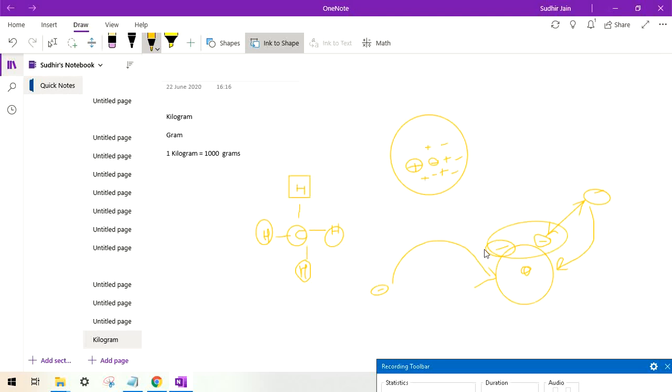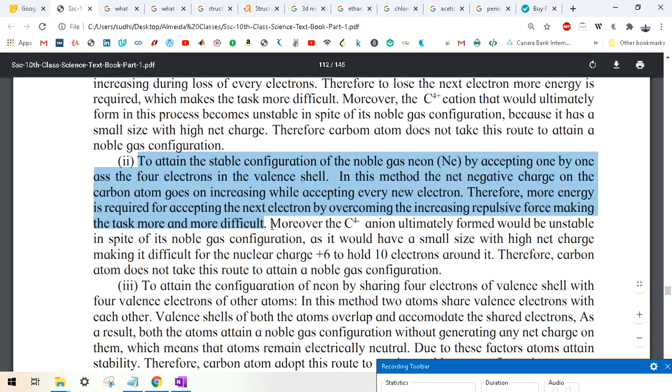So they will again repel each other. Repel means they will not allow this electron to enter the orbit because they are of the same charge. So that's why it is written that more energy is required for accepting the next electron, because it has to overcome the increasing repulsive force, making the task more and more difficult.